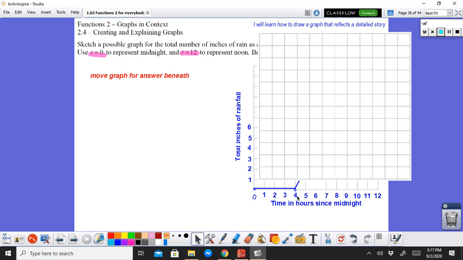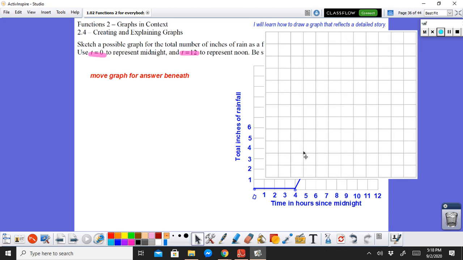And so I am drawing right here, if you can see it, a horizontal line. A horizontal line tells us that the time is passing, but there is no change in the inches of rain. Okay?